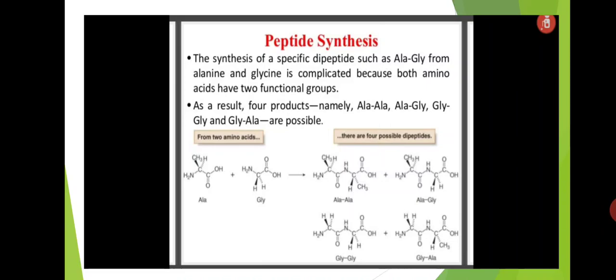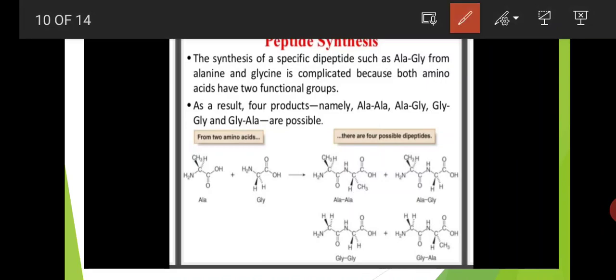As a result, four products are possible: two between two alanines, or one alanine and one glycine. Here the possibilities of dipeptide are four.